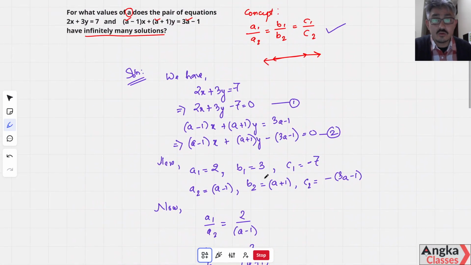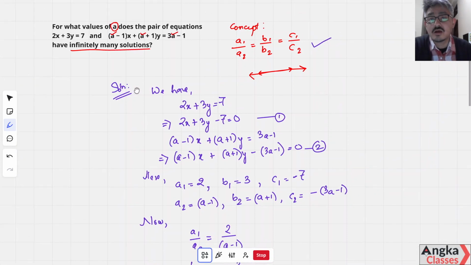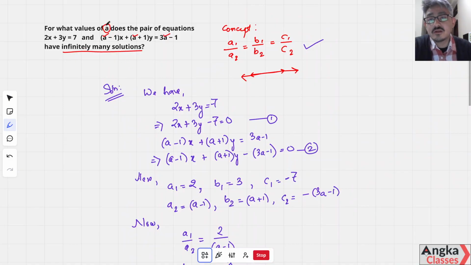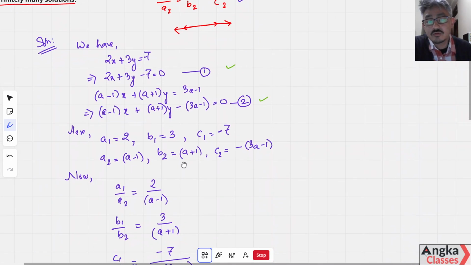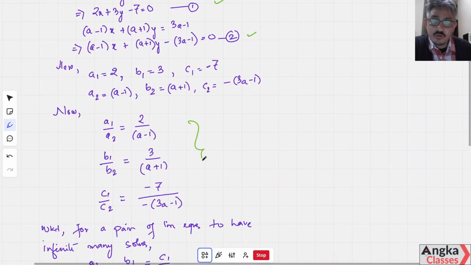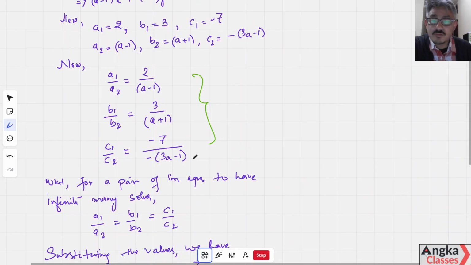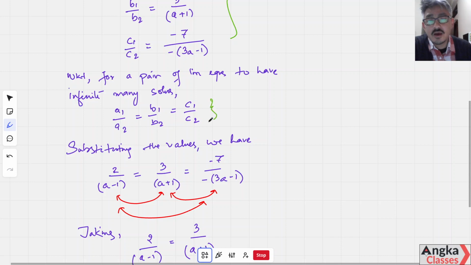So before we conclude, let us try and understand. Revision: for the equations to have infinitely many solutions with an unknown value A, we write the equations in standard form and find the corresponding ratios a1 by a2, b1 by b2, c1 by c2. The condition is a1 by a2 is equal to b1 by b2 is equal to c1 by c2.